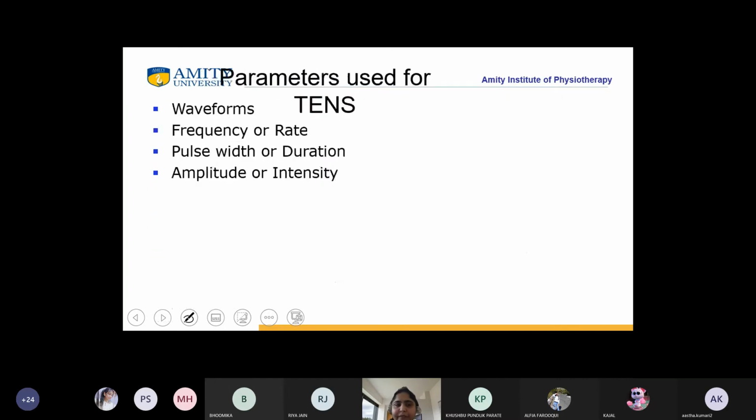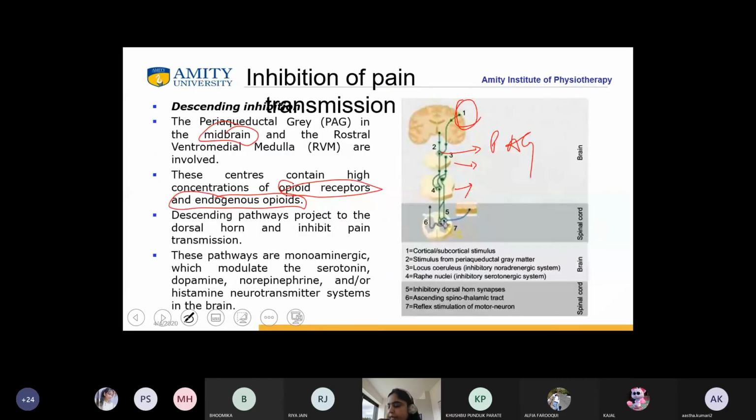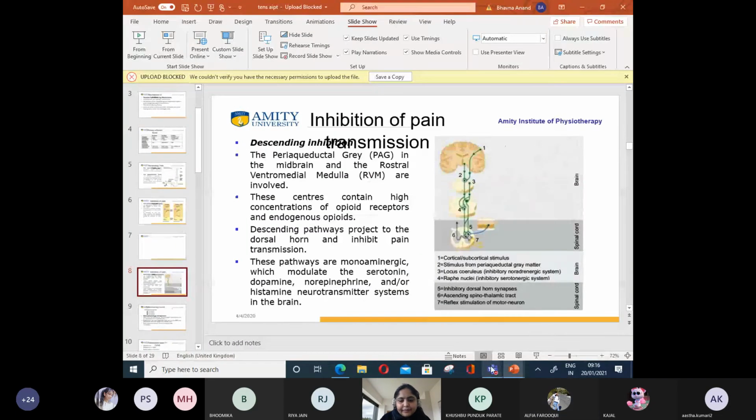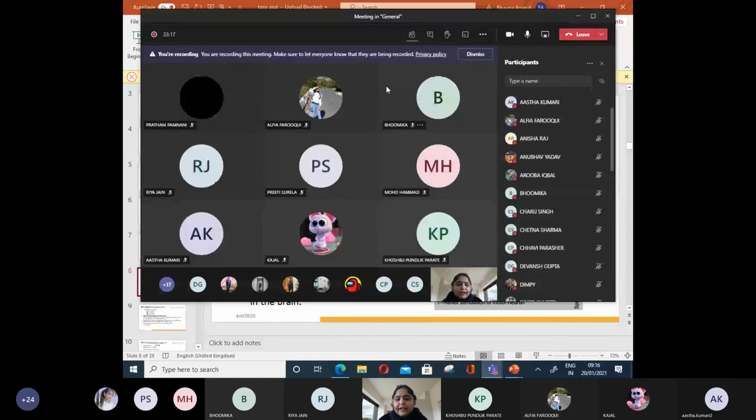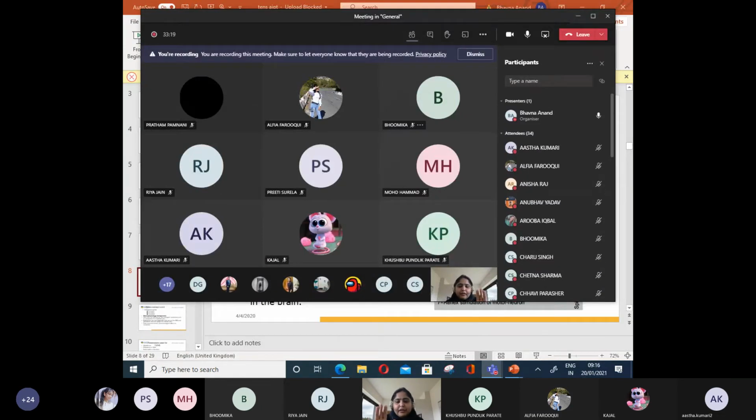Is it clear to everybody? Yes or no? Yes, ma'am. This one is easier than the pain gate control theory. Yes or no? Students, is this easy, beta? First of all, tell me, can you appreciate what is happening in the descending inhibition, the opioid mechanism?